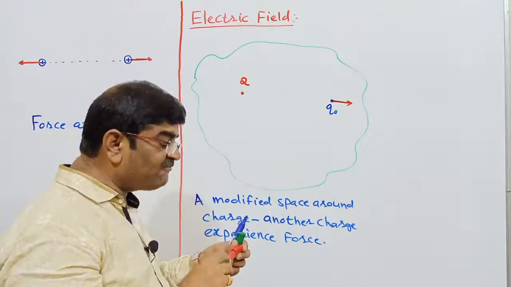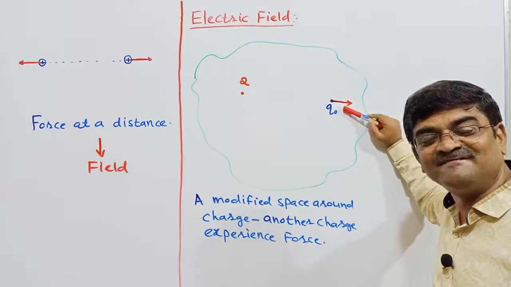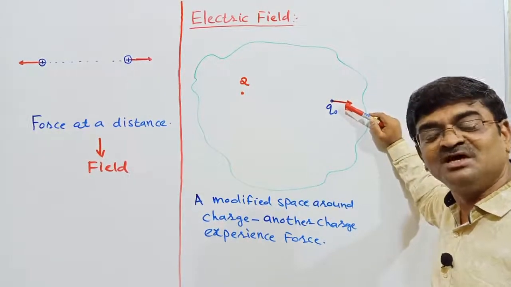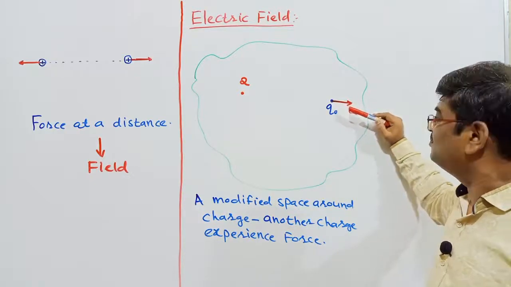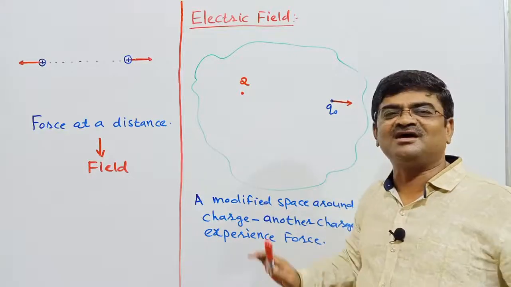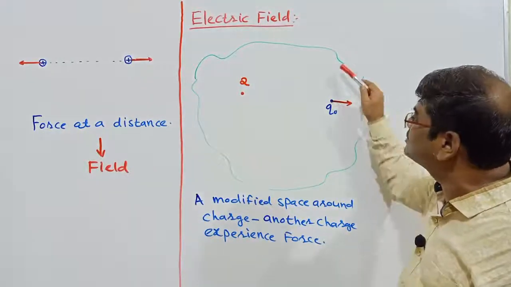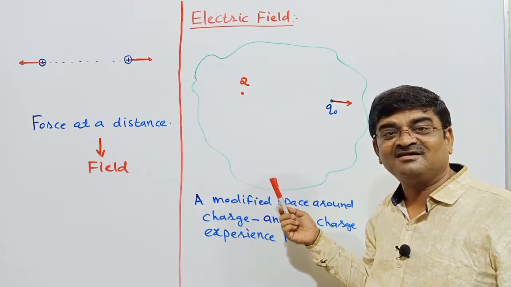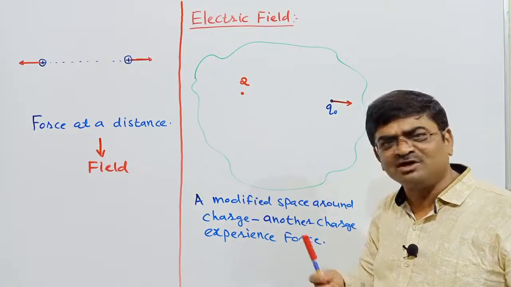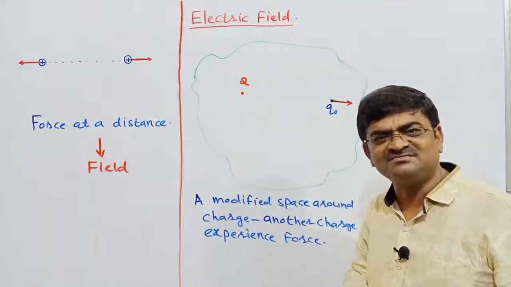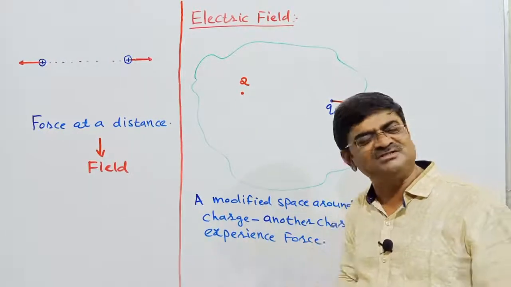Now the interesting thing to be seen here: as soon as I brought the charge over here, it experienced force, that is, the charge got to know that before I came here somebody is there, which is influencing me to have a force. Is it not like a communication between these two charges? Is it not like a talking of these two charges in the form of force?